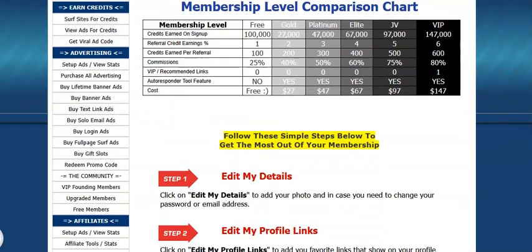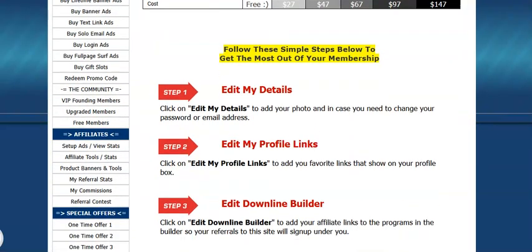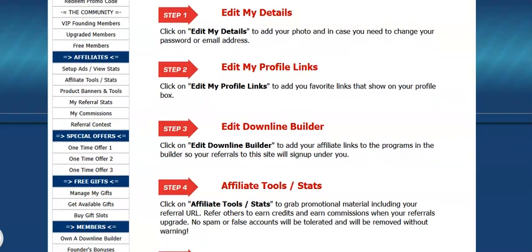If you want to grab more credits to do advertising, because here you can see the advertising and set up ads, purchase advertising, lifetime banner ads here, text link banner ads, solo email ads. You can get login ads, full page surf ads, gift slots. Okay, you can redeem your promo code as welcome when you first come in.